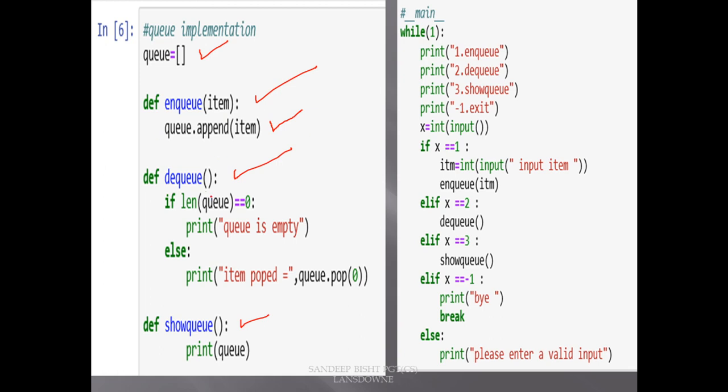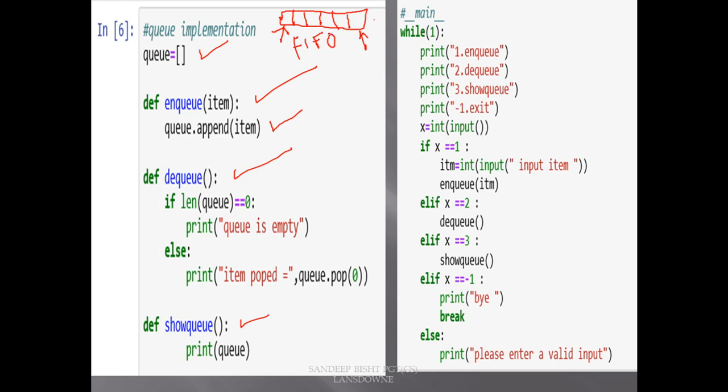And for DQ we have to remove the element from the other side of the list. So suppose this is the list, as you can see. This append will add the element here after this element, and if we want to DQ or remove the element, we have to do it here, because that is the property of queue, first in first out, that is FIFO.